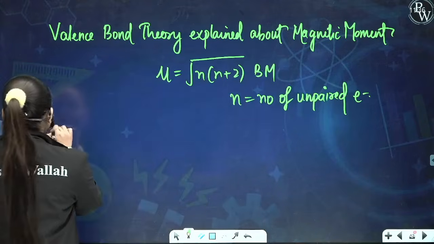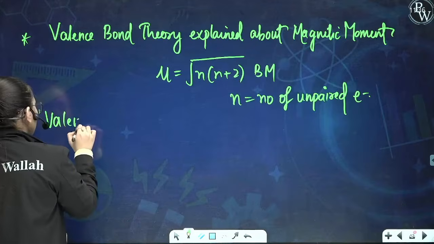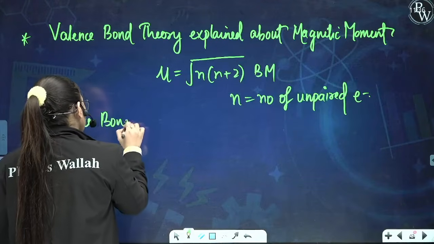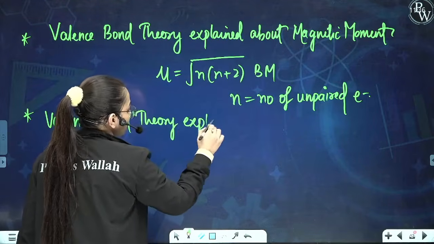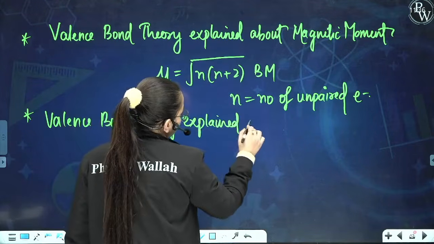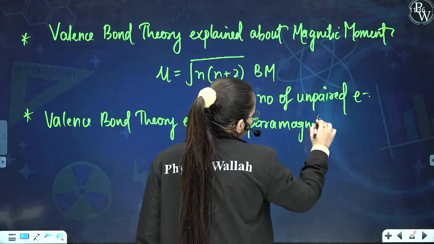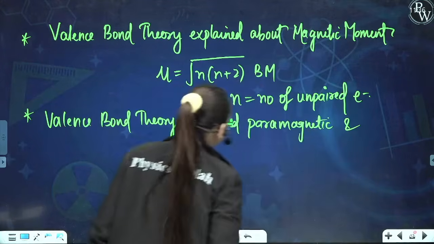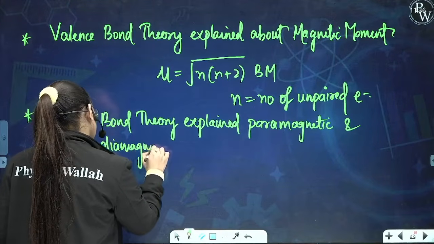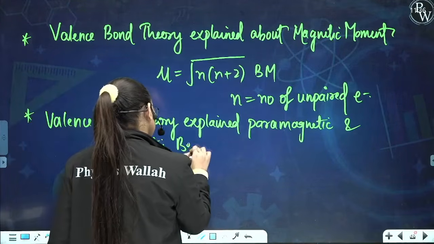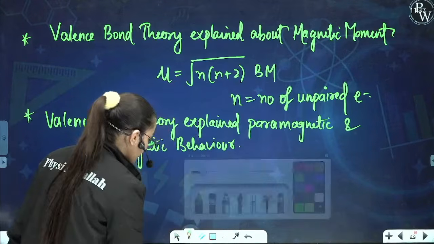Moreover, valence bond theory explained about paramagnetism or the paramagnetic behavior and the diamagnetic behavior. Now, what is paramagnetic behavior and diamagnetic behavior?